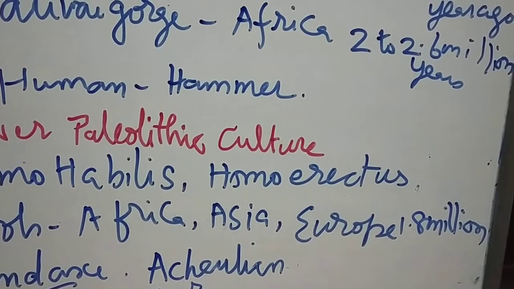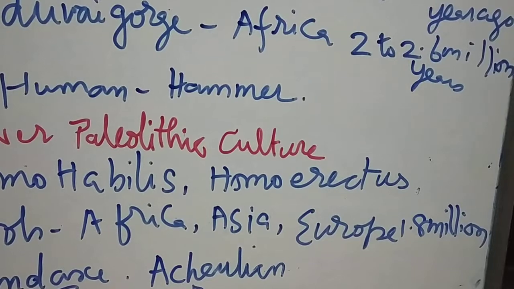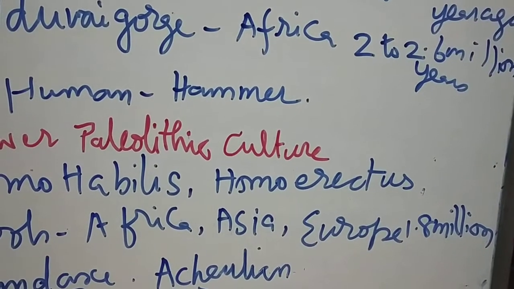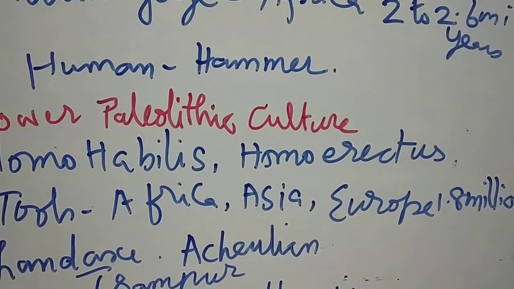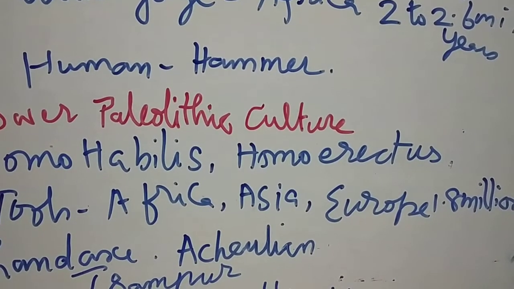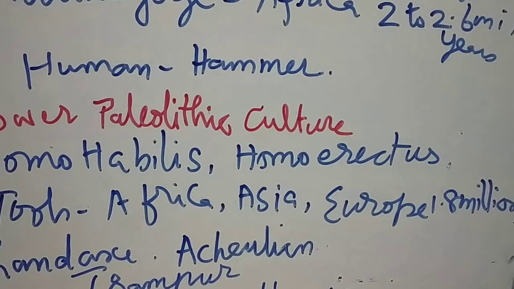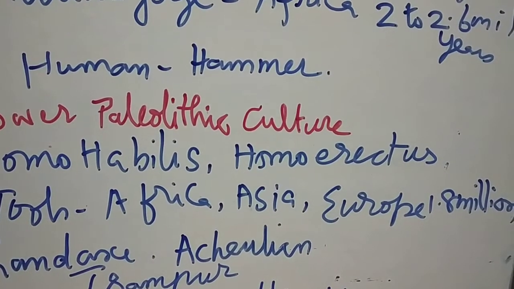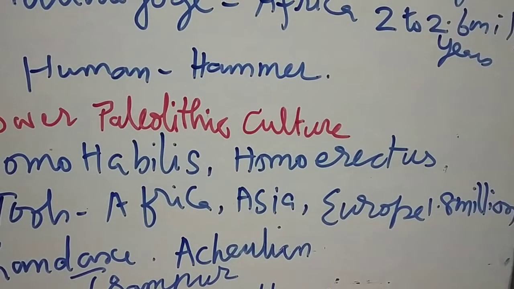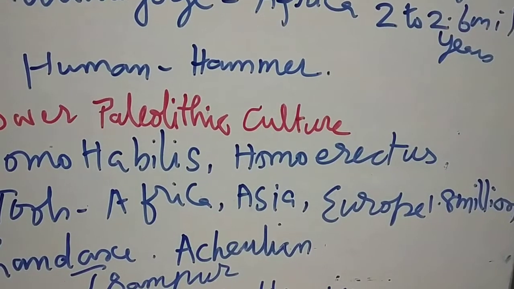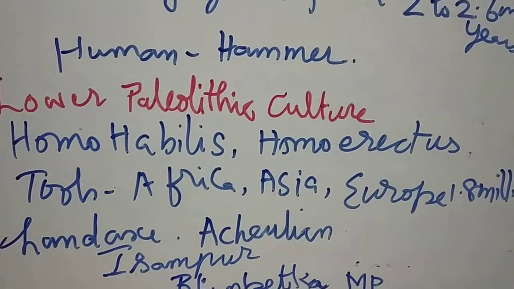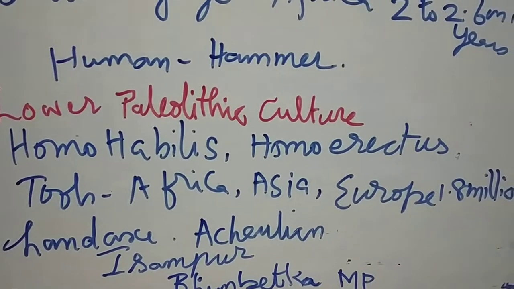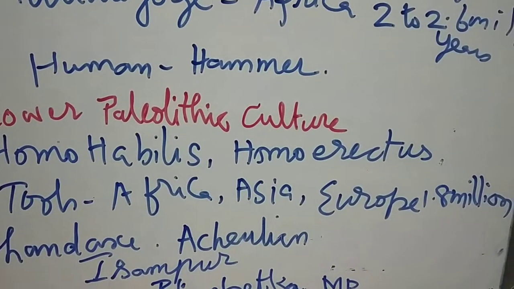Before 250 years to 60,000 years ago in India. Acheulean, this is the first hand axe which was seen in St. Acheul in France. So it is named as the Acheulean tools. And another one I said, bifaces. This has flaking on both the sides.